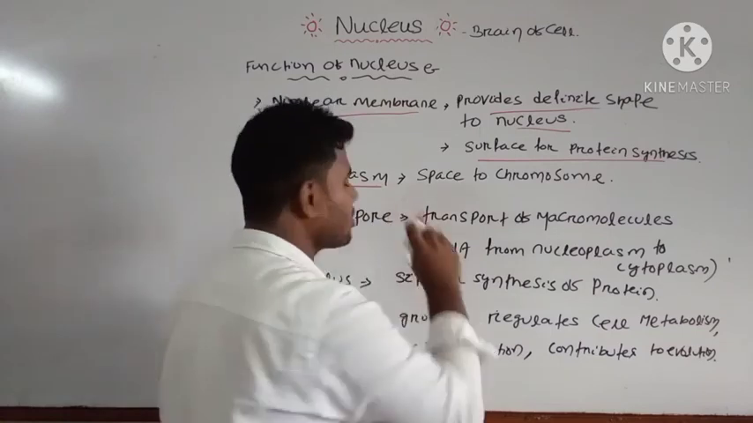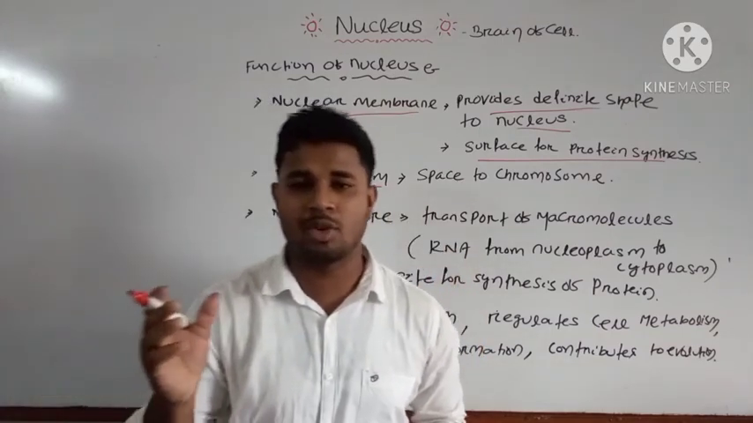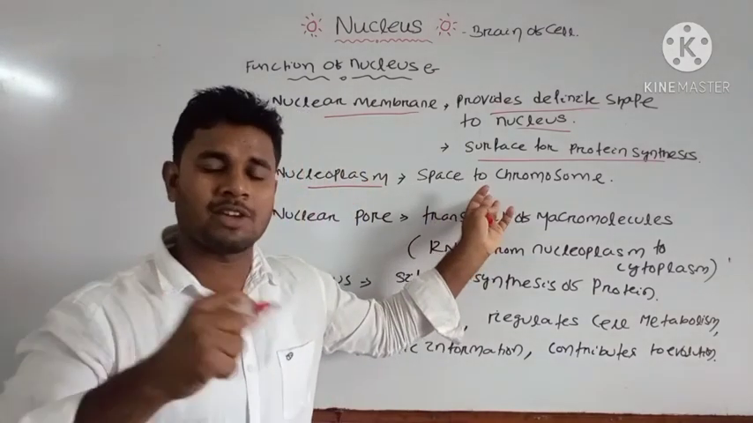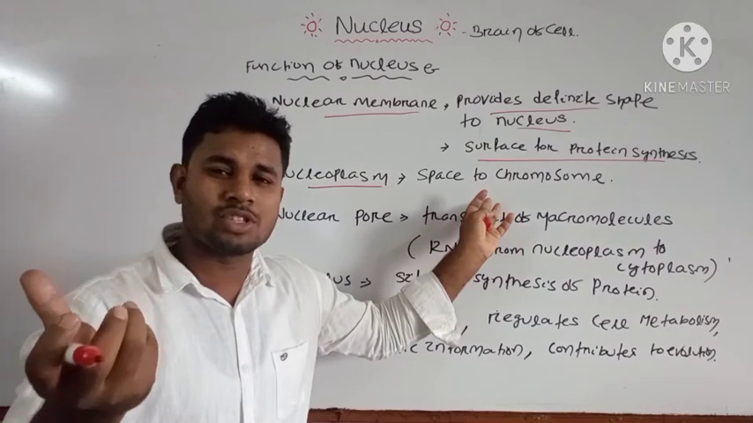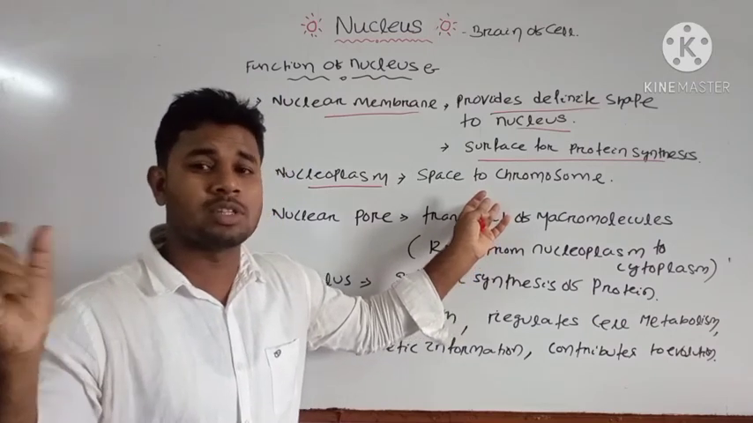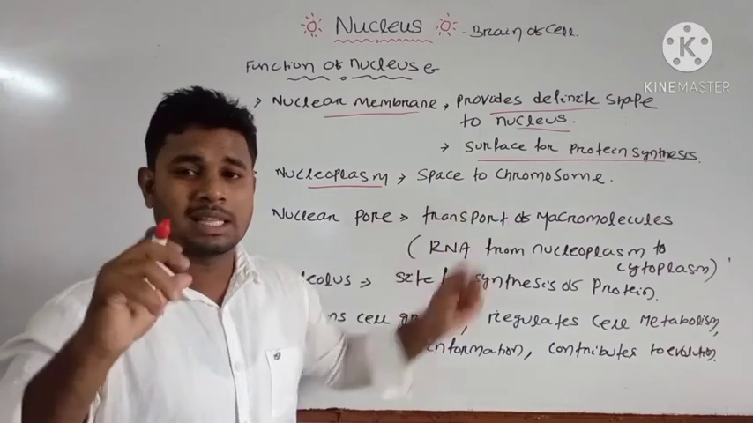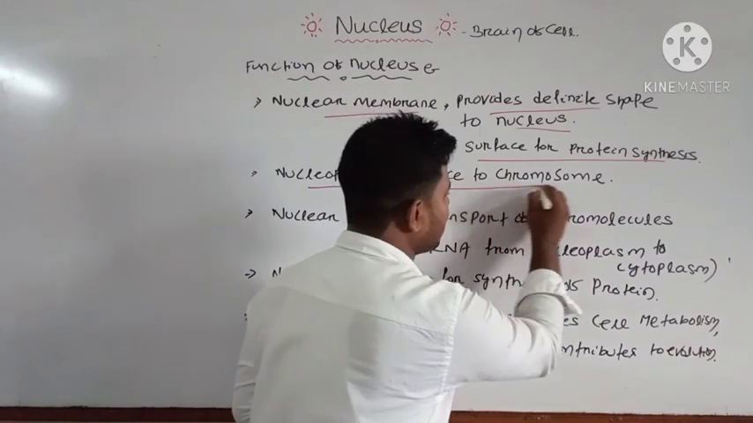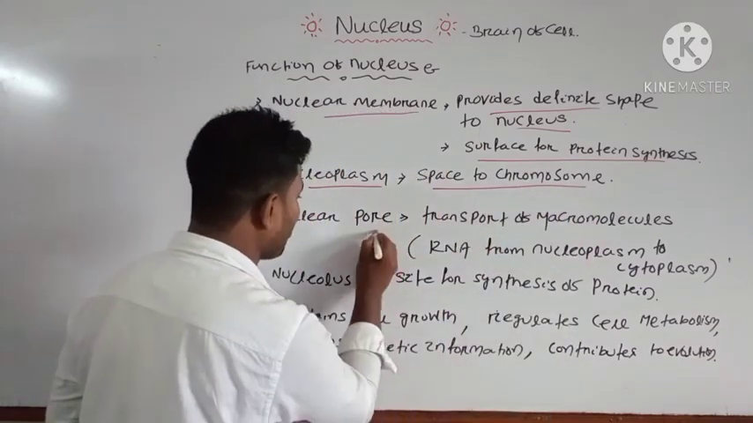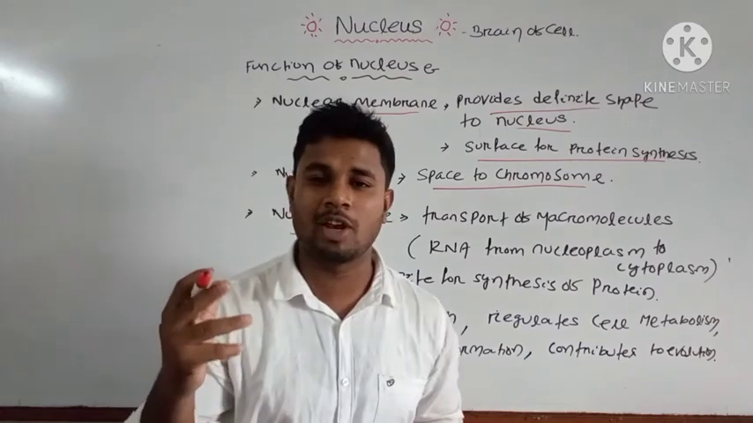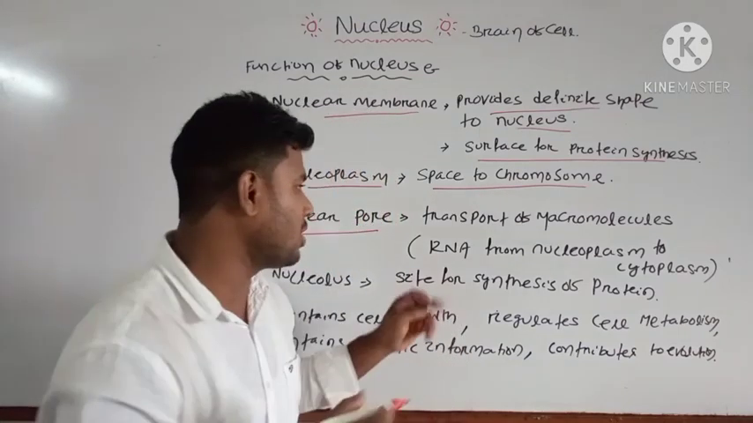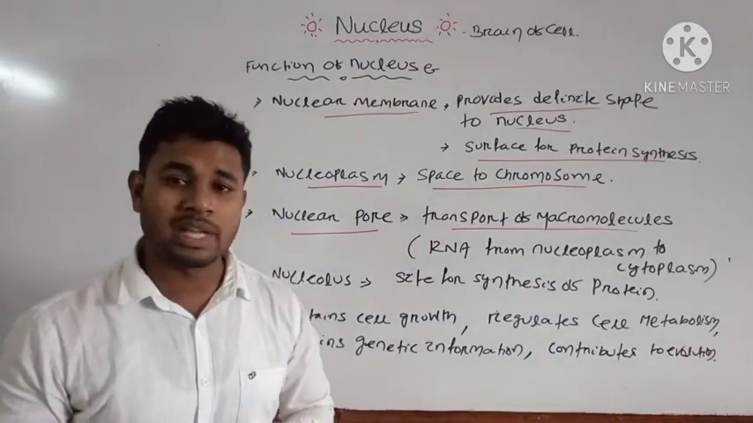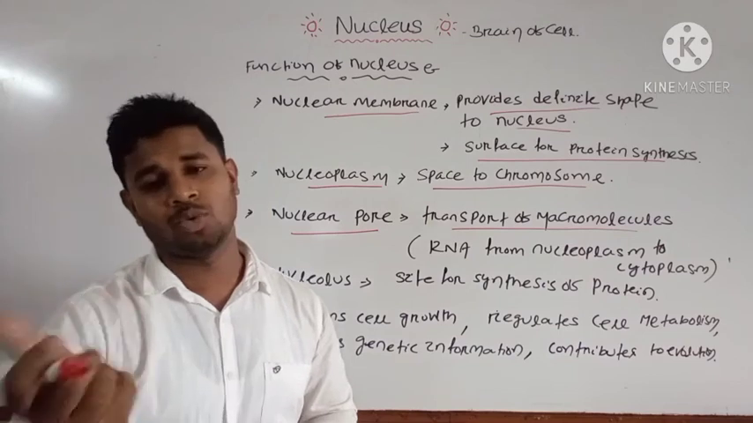And the nucleoplasm is the semi-fluid substance which is present inside your nucleus. That nucleoplasm provides the space for the structures, that is your nucleolus and chromatin fibers. And the chromatin fibers are condensed to form the chromosome during the cell division process. That chromosome is also present inside your nucleoplasm. And nuclear pore, we have discussed, the membrane has the nuclear pore structure. And these nuclear pores mostly help in the transport of macromolecules like several RNA and proteins. These are transported from the cytoplasm to the nucleoplasm.